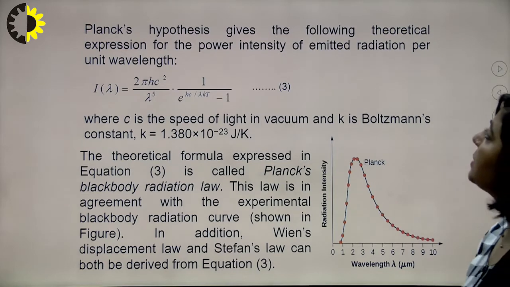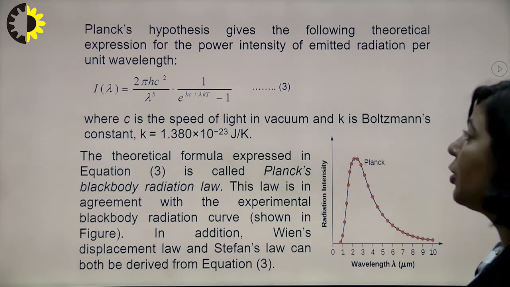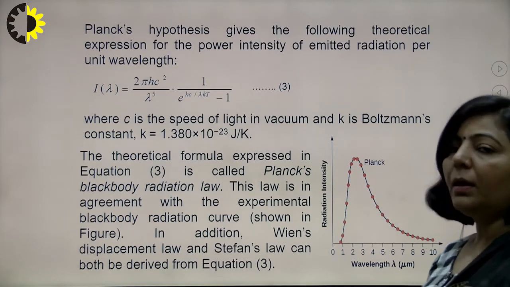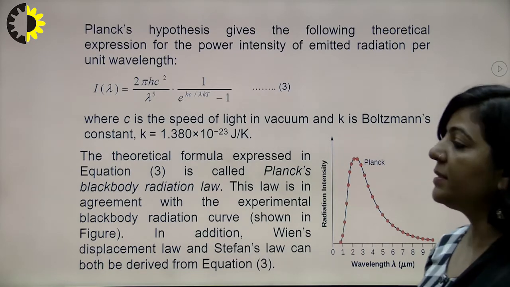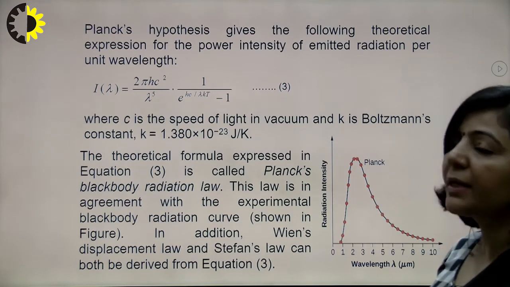Planck's hypothesis gives the following expression. This is the expression for the intensity of those radiations in terms of wavelength, and that intensity is 2 pi h c squared upon lambda to the power 5 into e to the power hc by lambda kT minus 1.